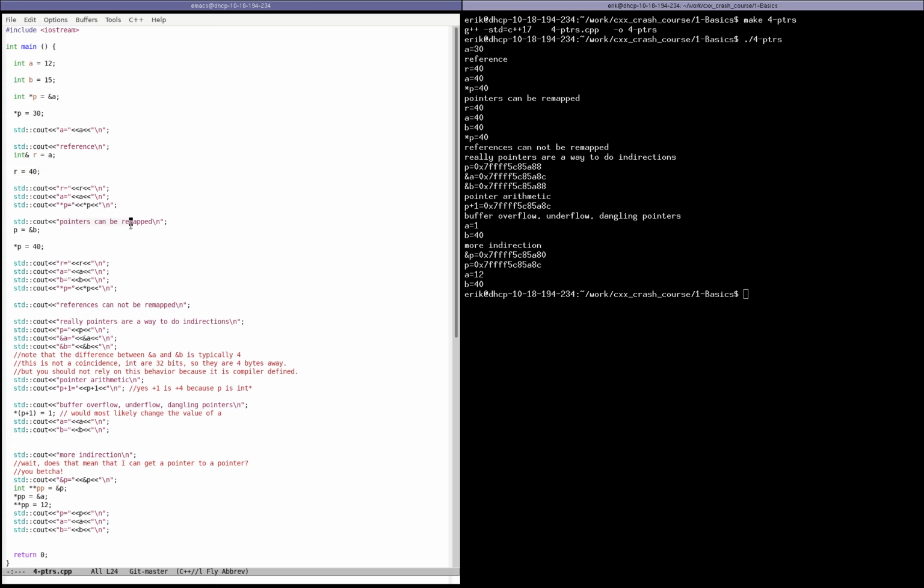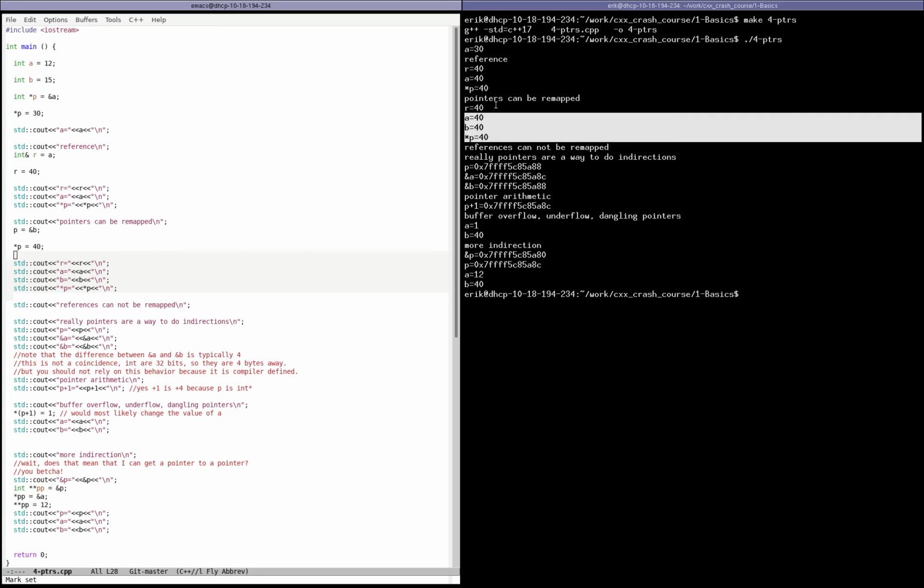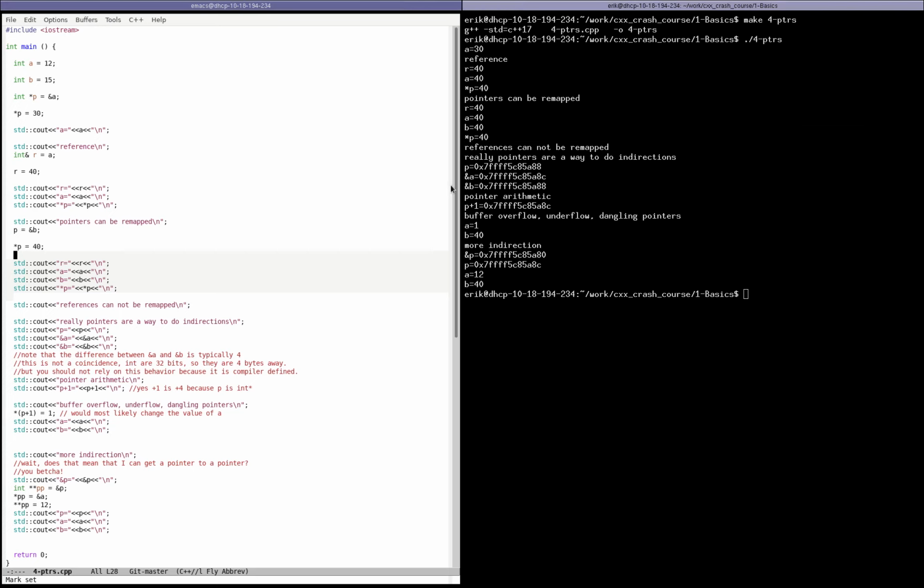One of the benefits of using pointers instead of references is that pointers can be remapped. So if you change P to now store the address of B, whenever you write to star P, you're actually going to change the value of B and not the value of A. Here we change the value of star P by writing 40 in it. Now if we print all the values of R, A, B, and star P, you will see that all of them are going to be at 40.